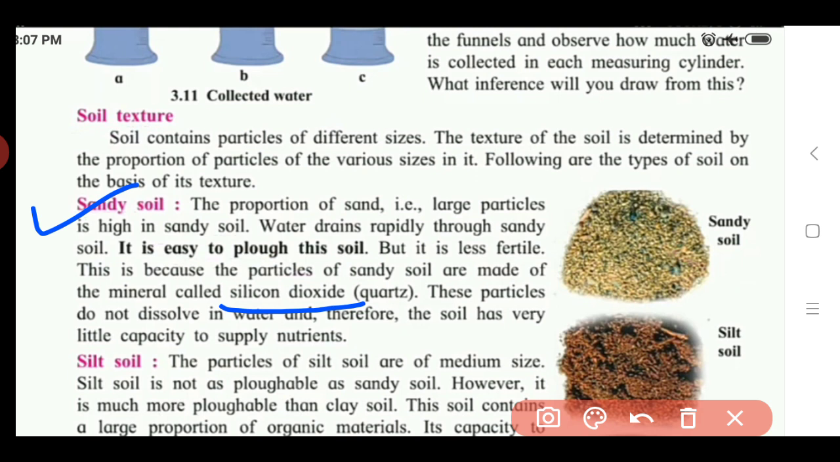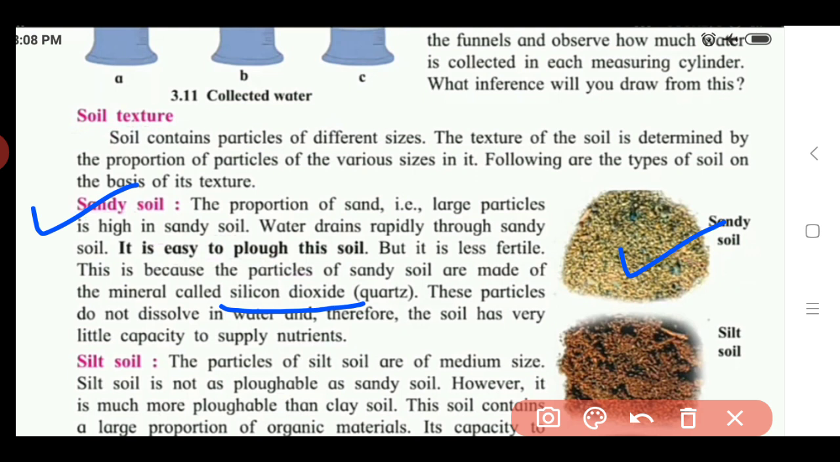So, due to the inability to absorb water, it doesn't absorb the nutrients from the water into the soil. For that reason we call sandy soil less fertile. Okay, so here we see the first type, the sandy soil, and the image shows the sandy soil. I hope you understand.